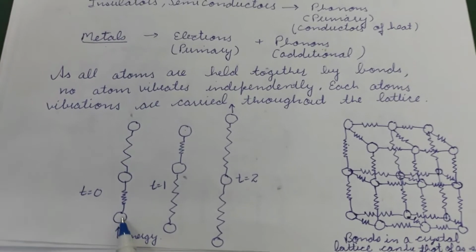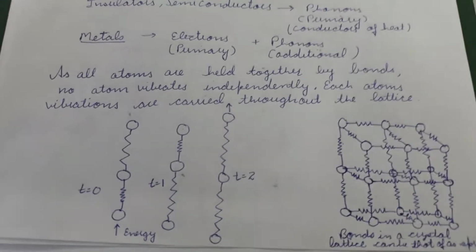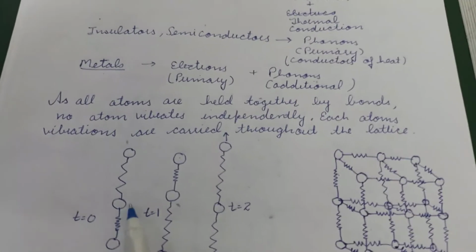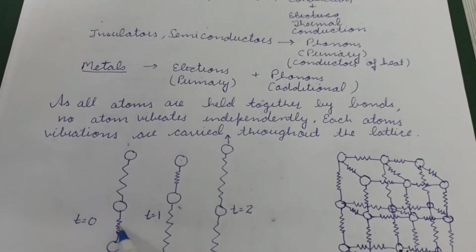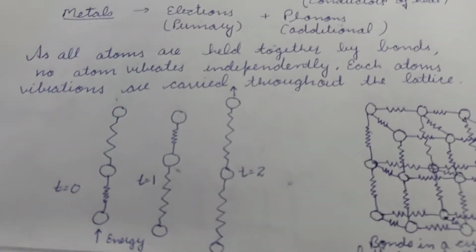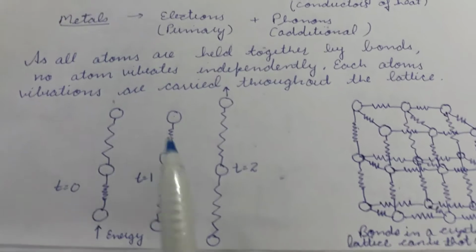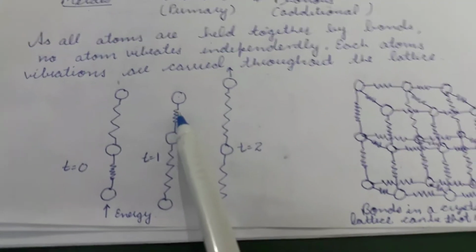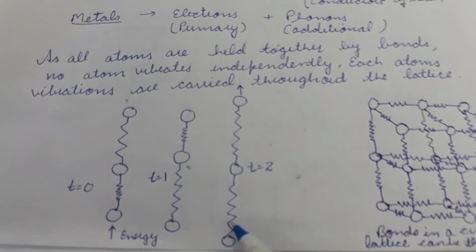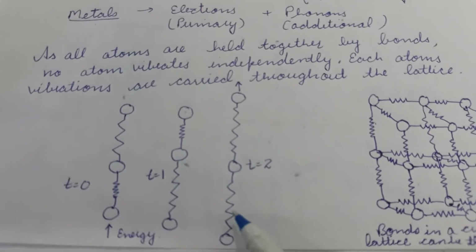So this atom starts oscillating with the higher amplitude, so the spring attached to it will be affected, and after some time the next atom will start vibrating, and this contraction of the spring will be shifted to the other side of the lattice. Here it is a one-dimensional lattice. Similarly, at a later time, this heat will leave the system, and therefore the system will get back to its equilibrium position.